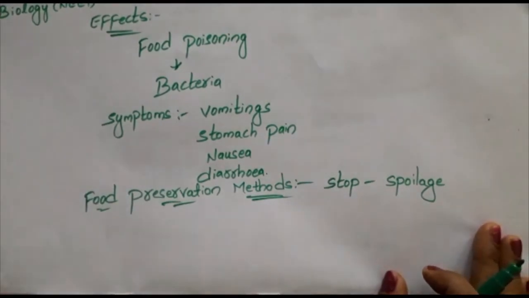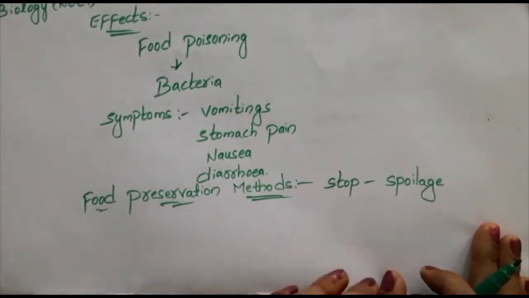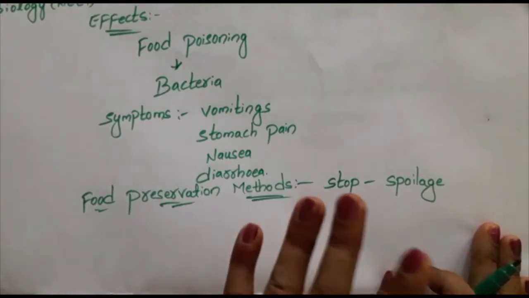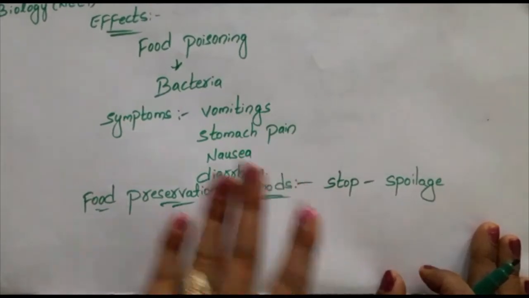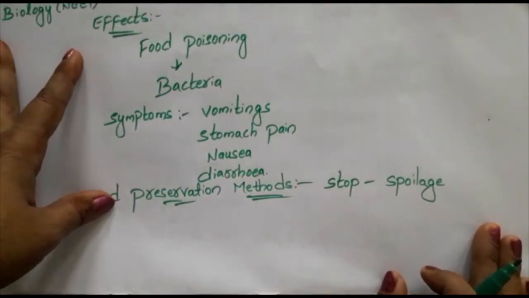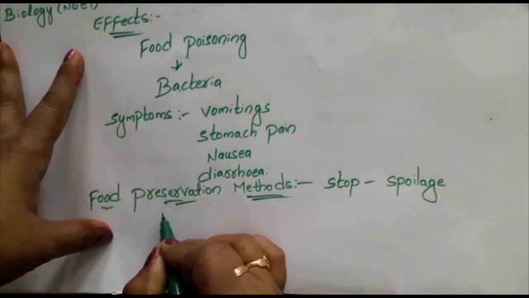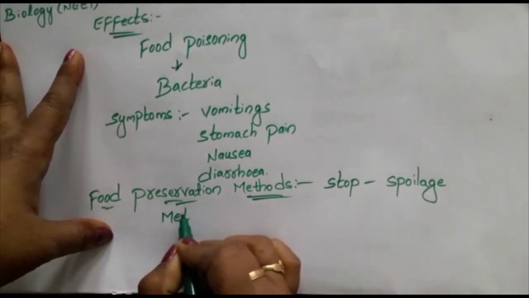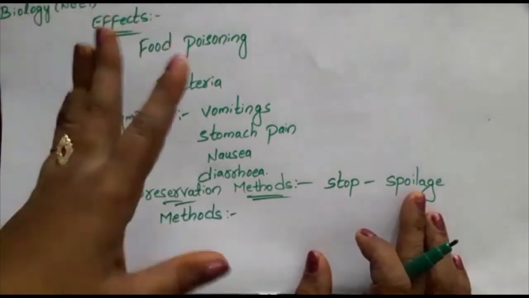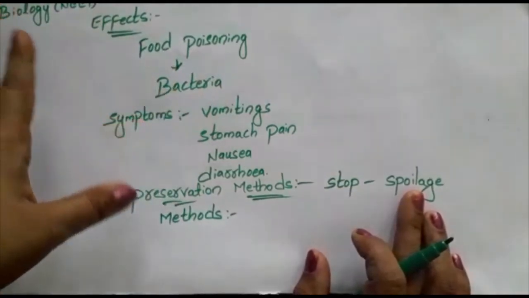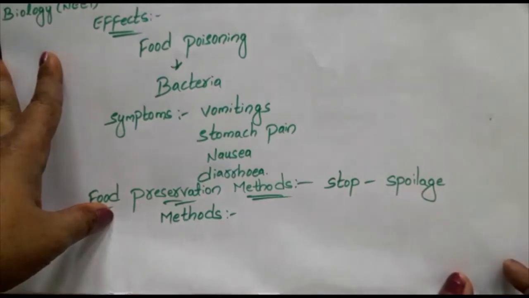And maximum the color will be the same, texture will be the same. All the values will be the same if you store or preserve the food. Clear beta? So let's see some of the methods of food preservation so that we can keep our food in the best condition.